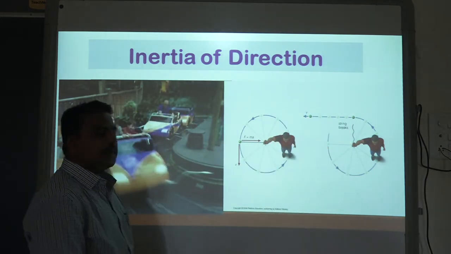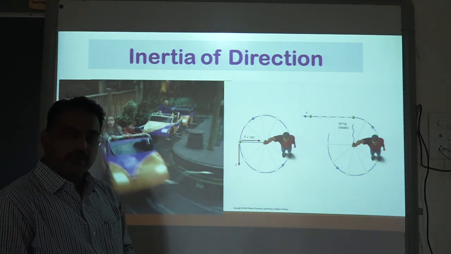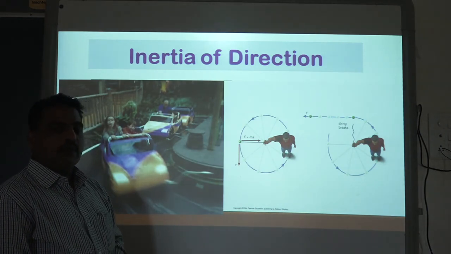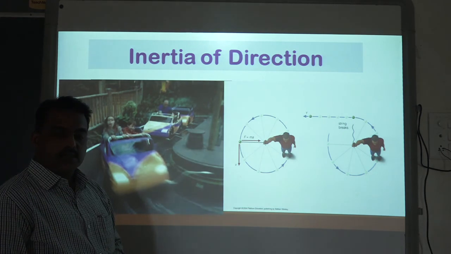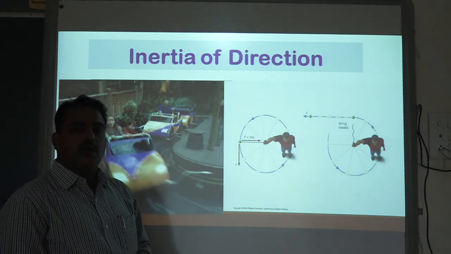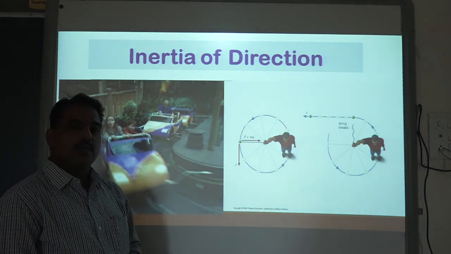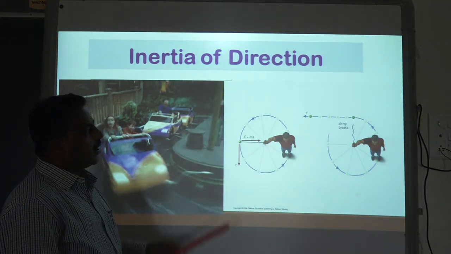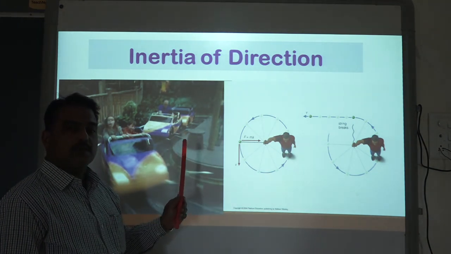So these are the three types of inertia. These three types of inertia are very, very important. One is inertia of rest, second is inertia of motion, and third is inertia of direction. So this is all about Newton's first law and the concept of inertia.